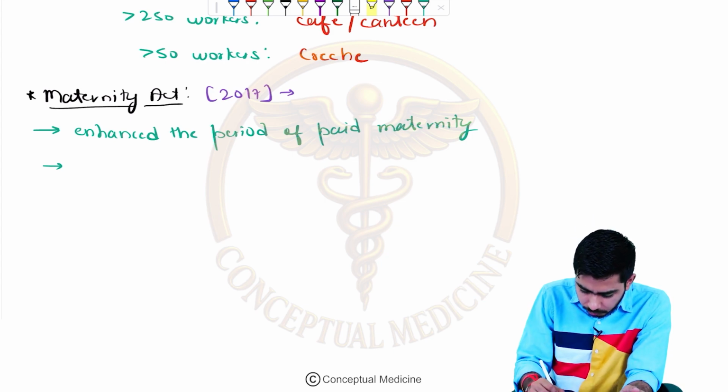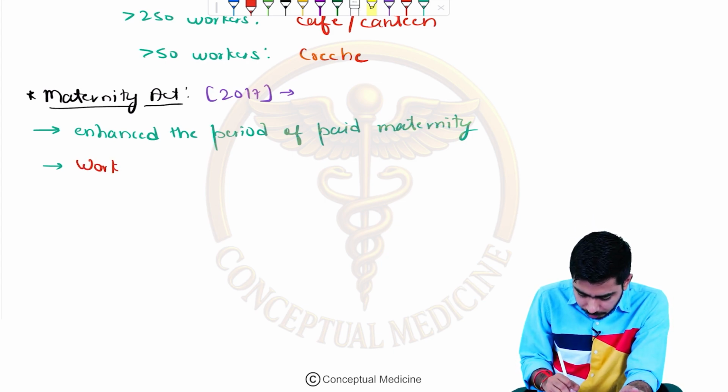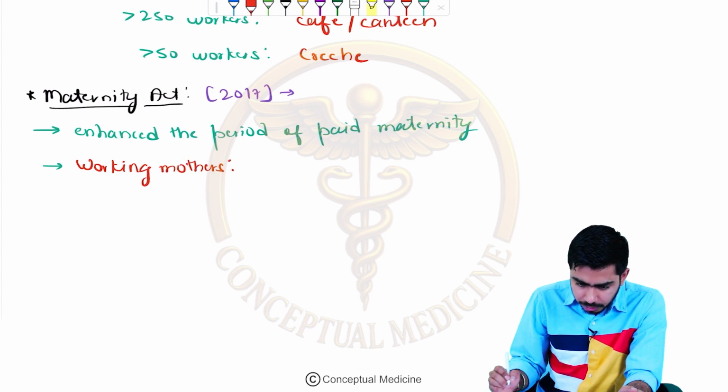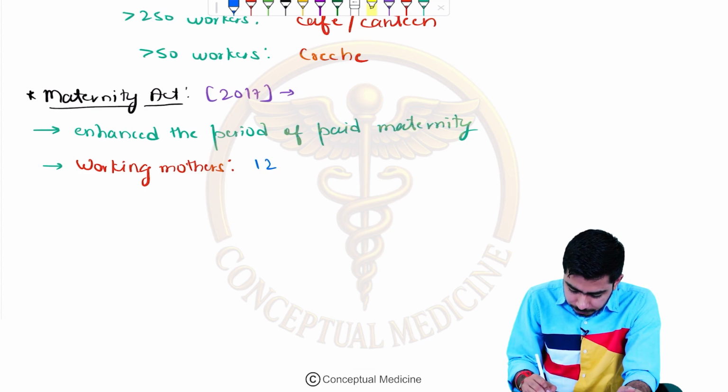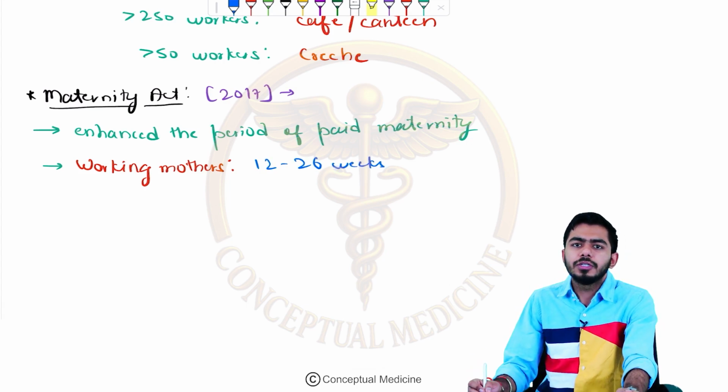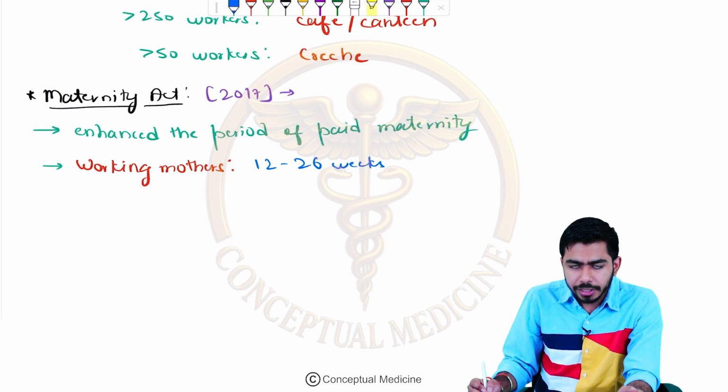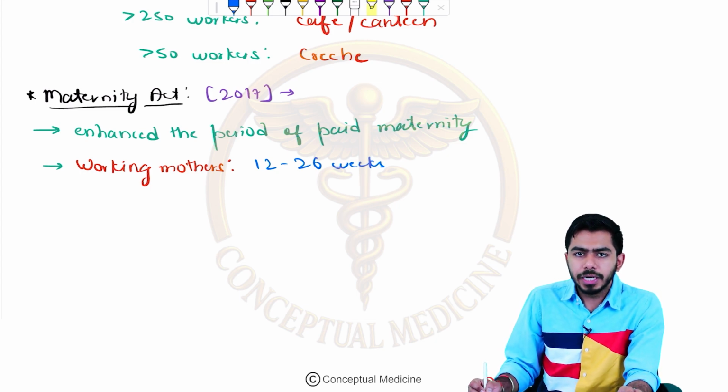So if we are talking about the working mothers, they are saying that 12 to 26 weeks is the time where they shall be taking the leave, and that will be the paid maternity leave.